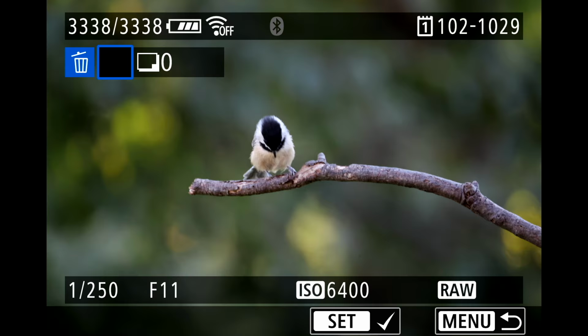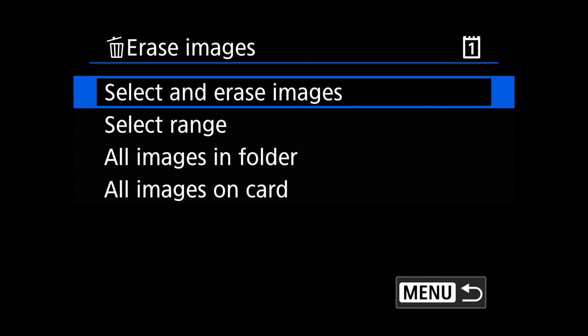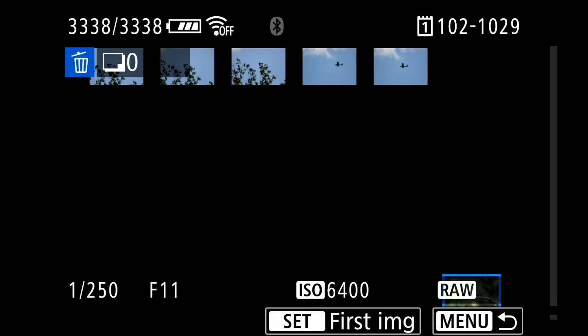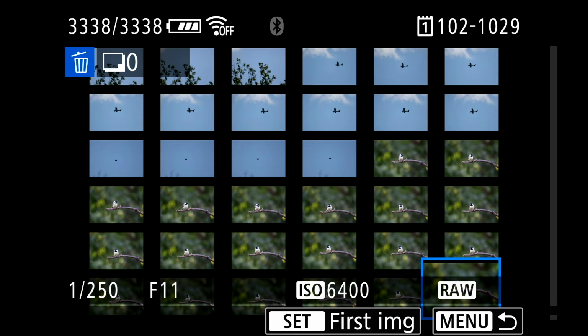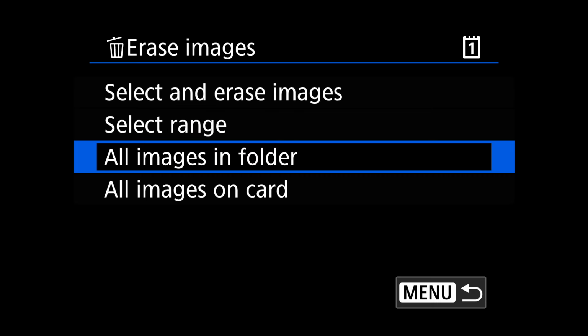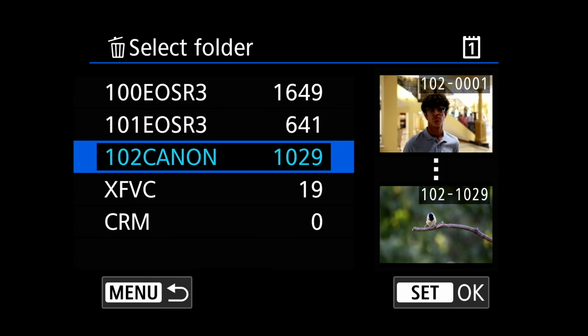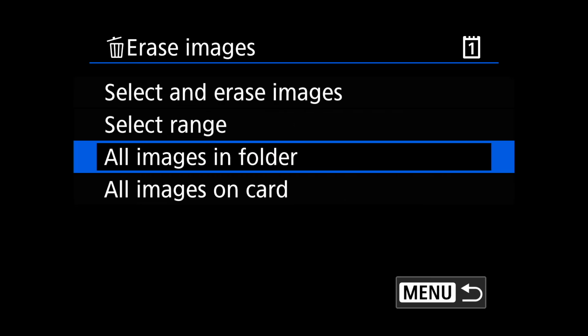Select and erase images. You can pick the ones you want to erase. If you hit the trash can here, it'll erase the photo. You can select the range, just like before. Just like how you protect, you can select and get rid of a lot of photos together. Images in a folder, you can get rid of all the images in a folder.